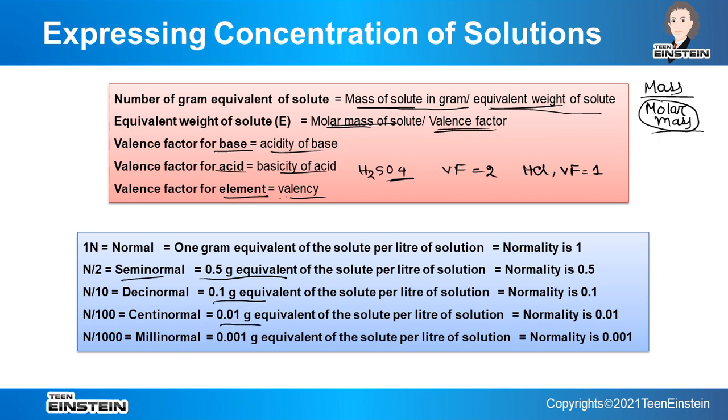Just see that it is simply the analog of whatever we have seen in case of molarity. In case of molarity it is 0.01 moles, but now everything is the same, only the difference is that it is gram equivalent. In short, we can also write it as G.E. So we have to be very careful whether it is mentioned, because if you are reading the question in a hurry, you may miss whether it is semi-normal or semi-molar. So be very careful. Okay.